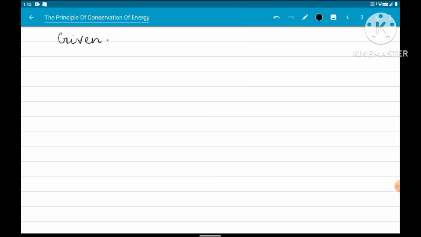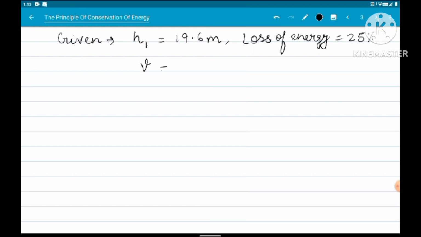It is given, suppose the first height is h1, जिस height पर वह बॉल रखा हुआ है, that is 19.6 मीटर. लॉस ऑफ एनर्जी, जब बॉल स्ट्राइक कर रहा है ग्राउंड को तो लॉस ऑफ एनर्जी जो हुआ है वो है 25%. और हम लोग को ये फाइंड करना है कि velocity with which the ball is striking the ground. We have to find this velocity and we have to find the second height h2 up to which the ball will reach when it rebounds on striking the ground.